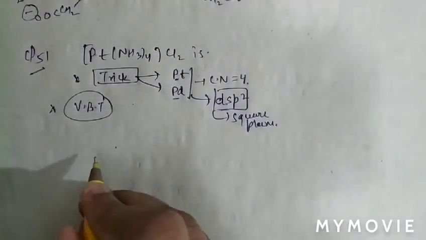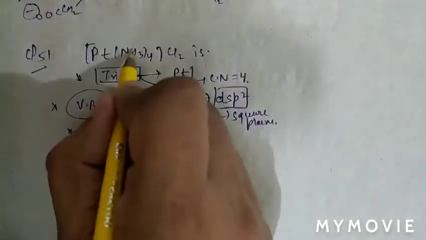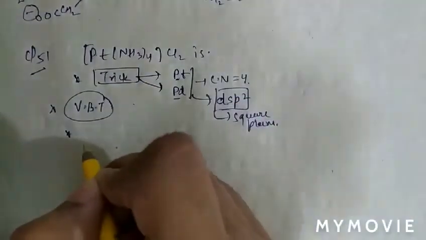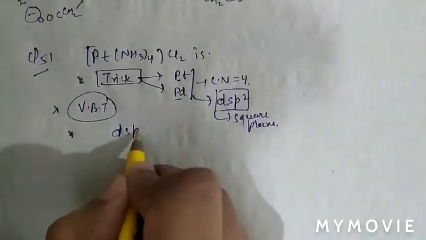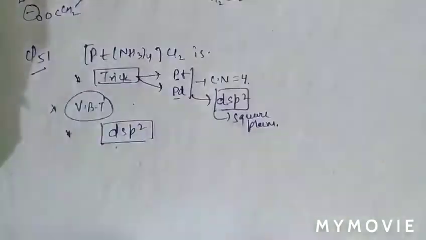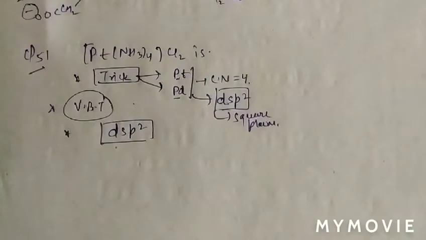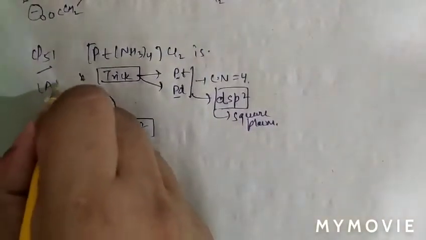In valence bond theory, we know ammonia is a strong field ligand, so pairing of electrons will occur. So according to this, we will find the hybridization will be dsp2 and it is square planar. So question number 51, option A is correct.